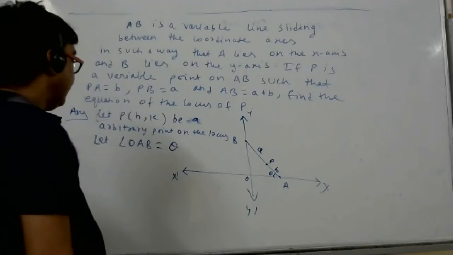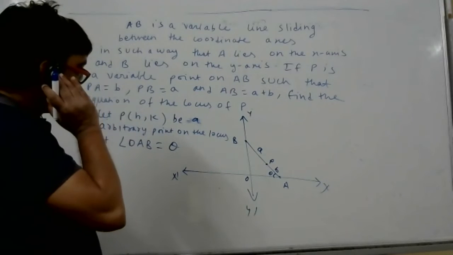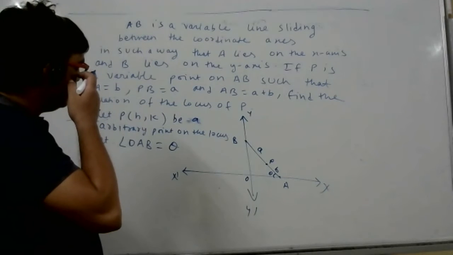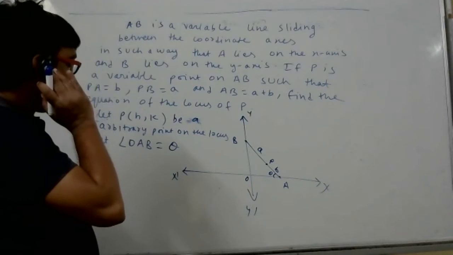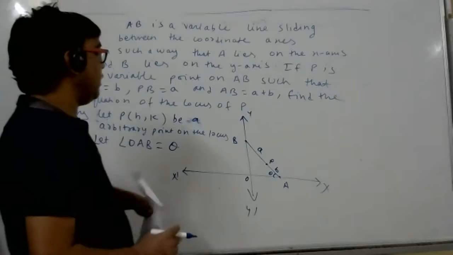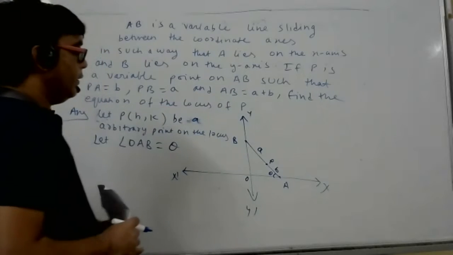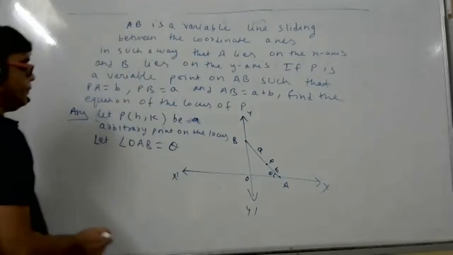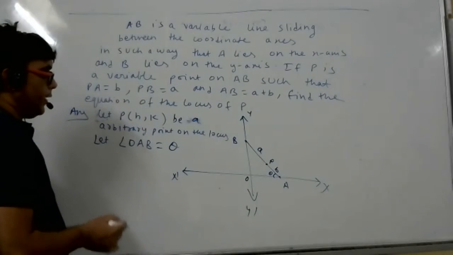Excuse me, sir. Tell me. By the distance formula, can we write a and b in terms of h and k? I mean, we can write, but are we getting the answer? That is the problem. They have not given the total length of AB. If they had given AB is L, then we could equate. But here L is not there. So you can try that way, but I think you will not succeed.